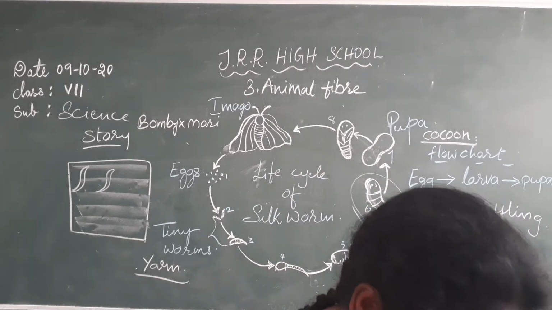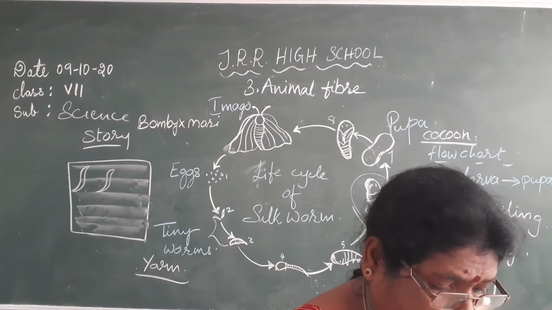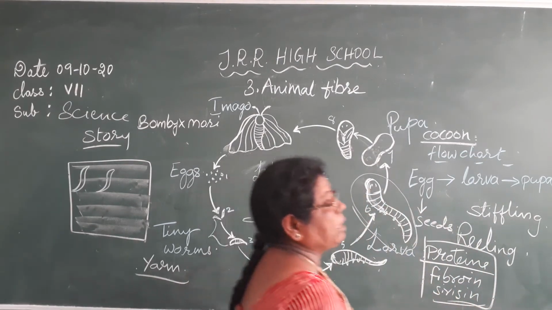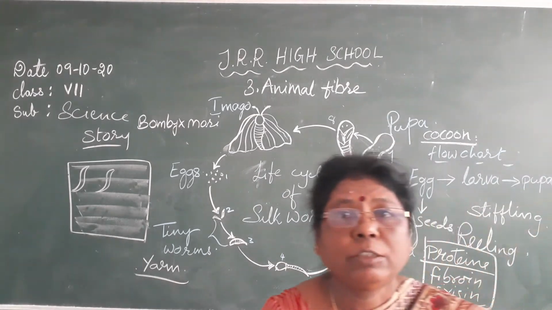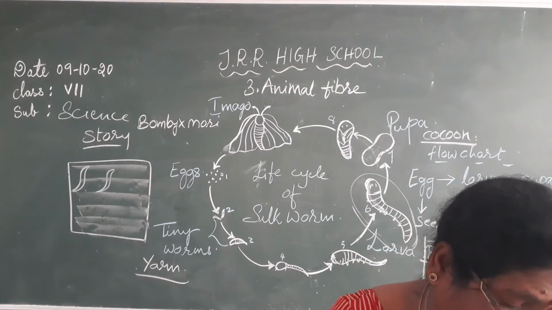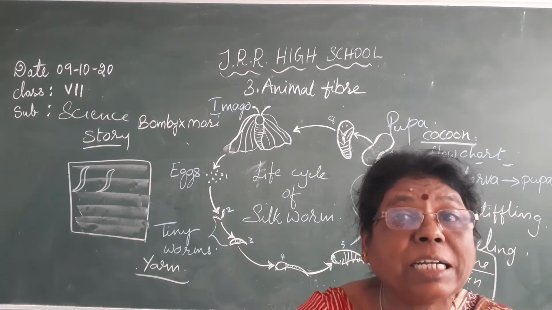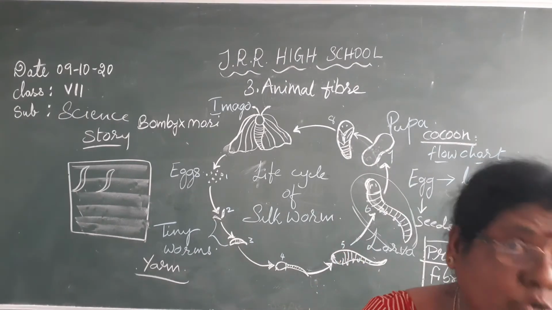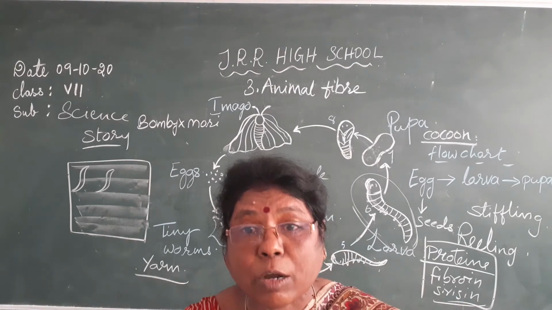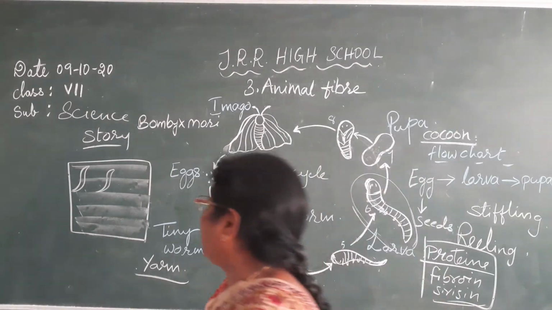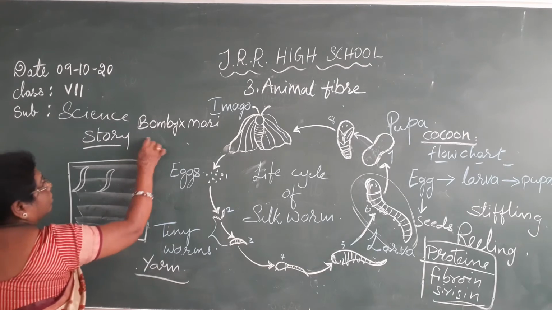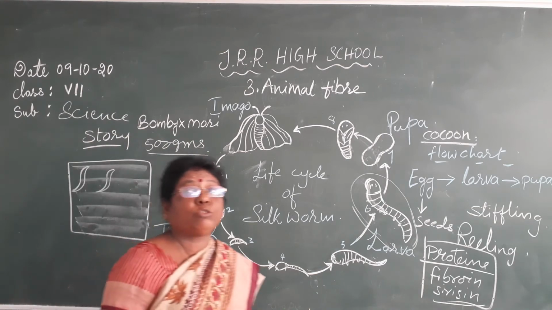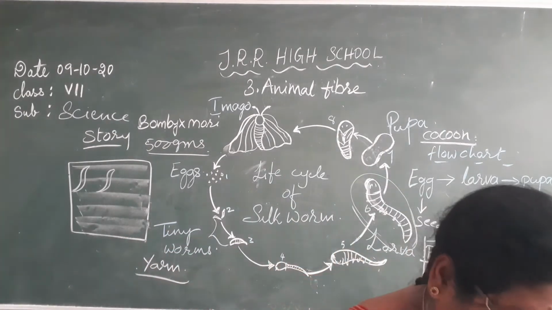So now here we will see the thread which you get from the cocoons. It ranges from 1000 to 3000 feet from each cocoon. So how many cocoons are required to make 500 grams of silk? You need 2000 to 3000 cocoons for getting 500 grams of silk.